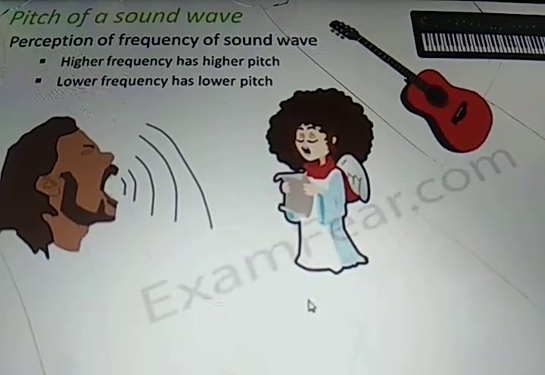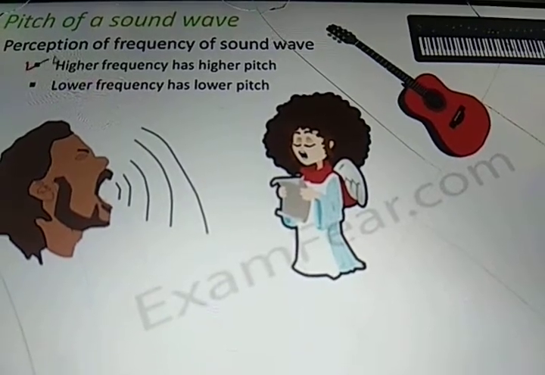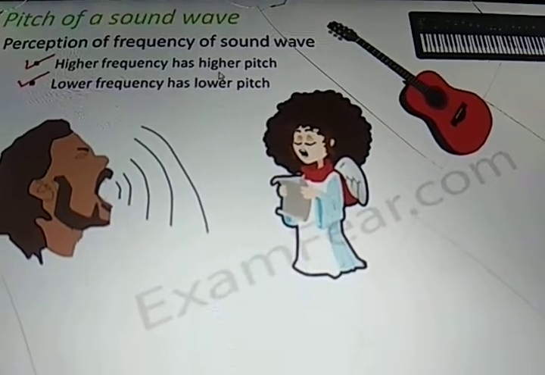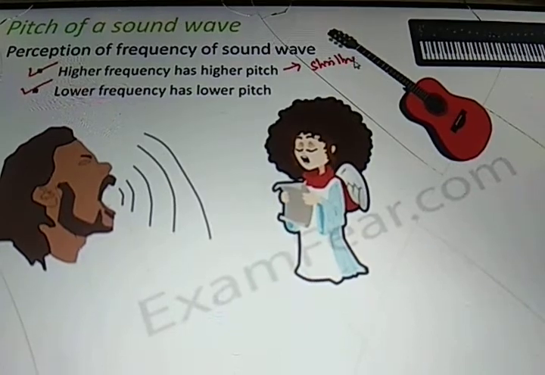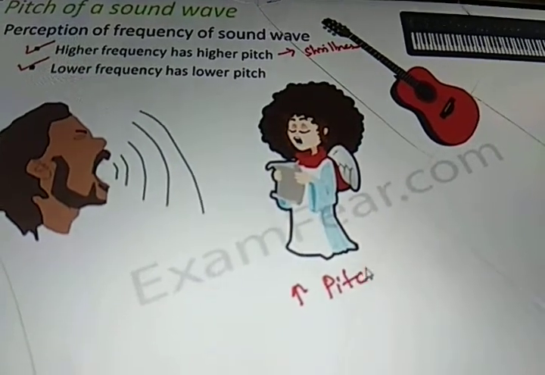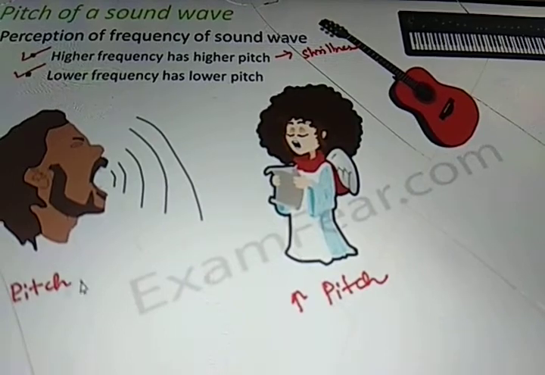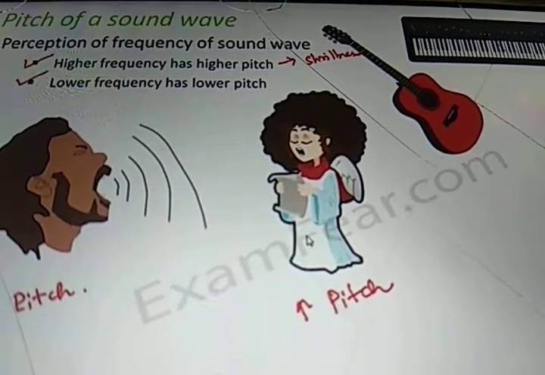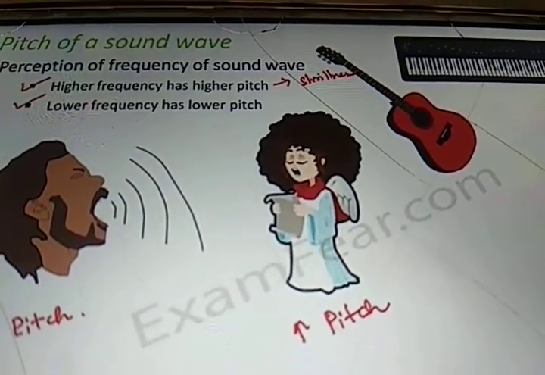As the frequency changes, the pitch of the sound also changes. Higher frequency has a higher pitch and lower frequency has a lower pitch. Pitch means shrillness in the voice. For example, the female voice has a high pitch when compared to the male voice. The male voice has a lower pitch, so male voices are less shrill. This means that the frequency of the sound produced by the female is higher.